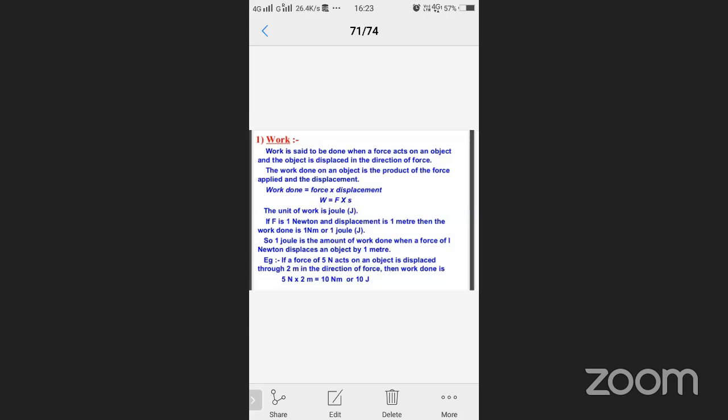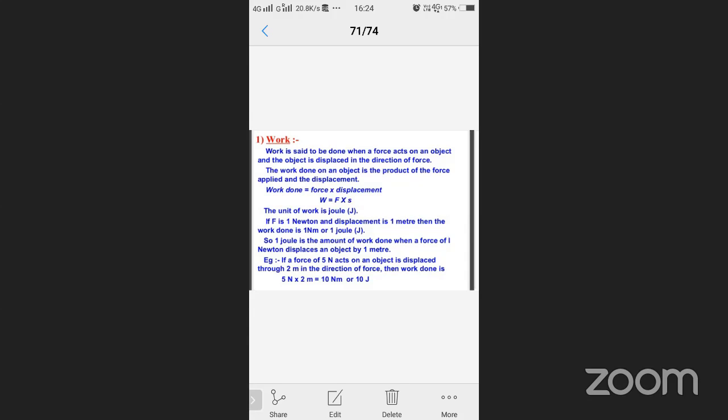Now come to the point. The unit of work is joules. Joule is an SI unit, and SI unit is nothing but MKS unit. So the MKS unit of work is joules and the SI unit of work is joules. Both are the same. The CGS unit of work is not joules, just note it: the CGS unit of work is erg.